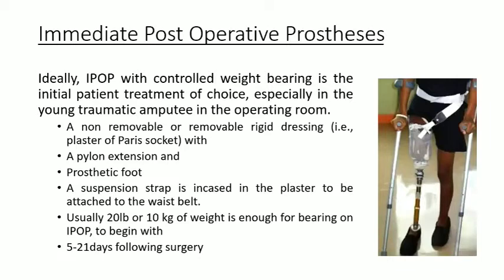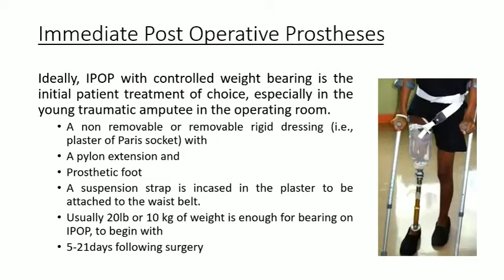Ideally, IPOP is an immediate post-operative prosthesis which is generally prescribed immediately after the surgery or amputation in the operating room. It should allow controlled weight bearing as soon as the surgery is done. Then initial patient treatment, or component selection according to his choice, is done.